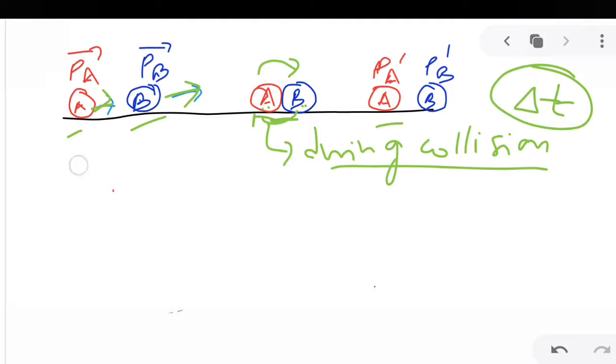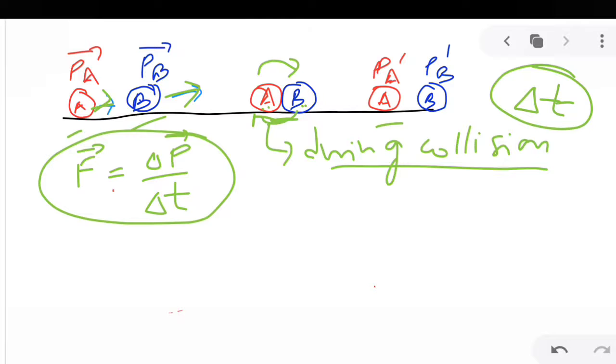Now we know that force is equal to delta P by delta T, from Newton's second law, where delta P is the change in momentum in time delta T. So we can write F delta T is equal to delta P.